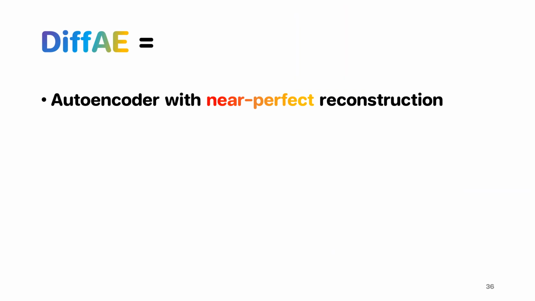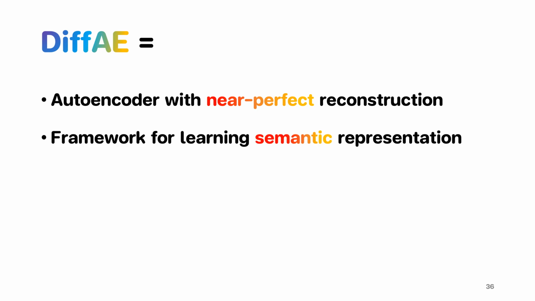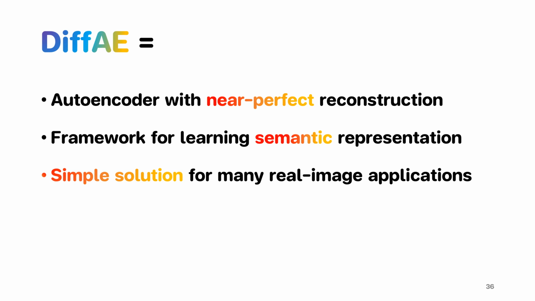To conclude, we proposed an autoencoder that renders good images with near-perfect reconstruction, a framework for learning compact semantic representation useful for downstream tasks, and a straightforward solution to many image applications which does not involve GAN and its error-prone inversion to operate on real images.